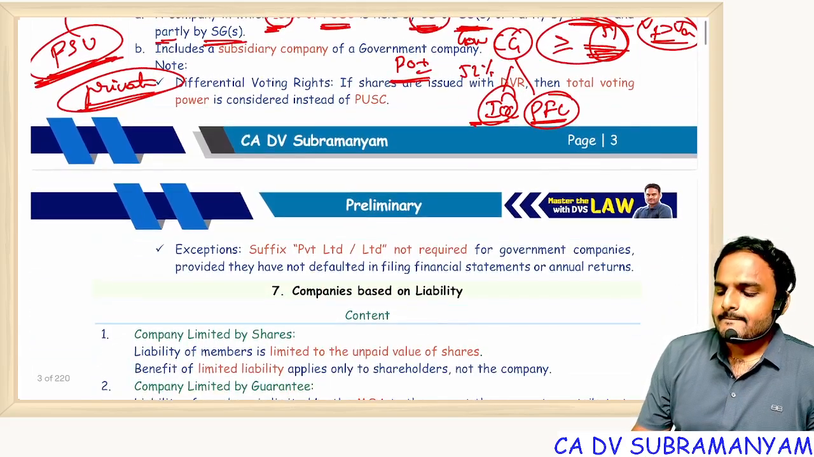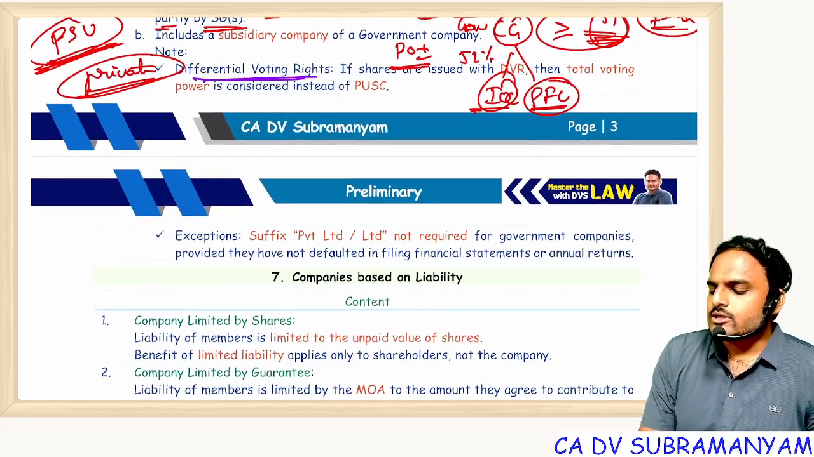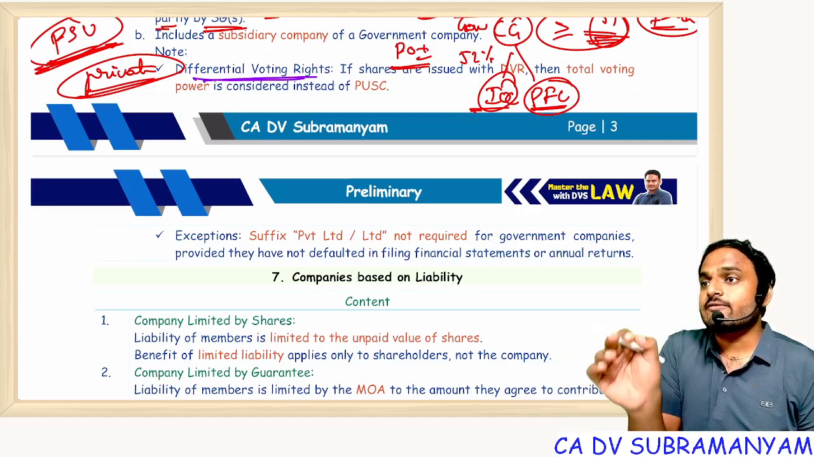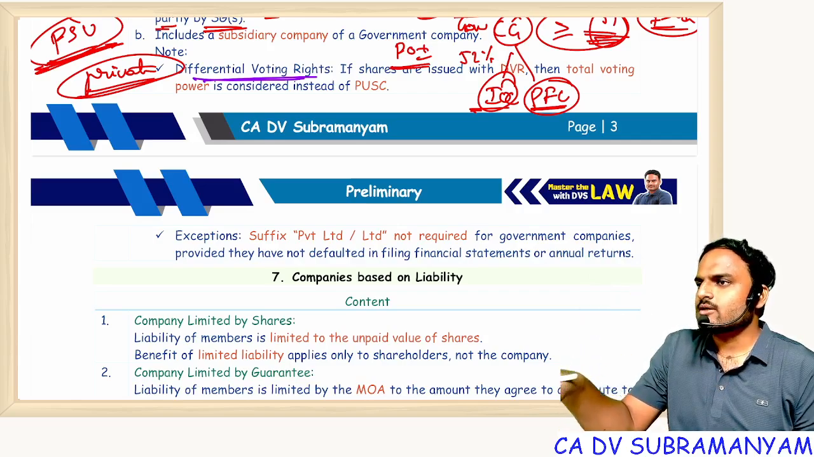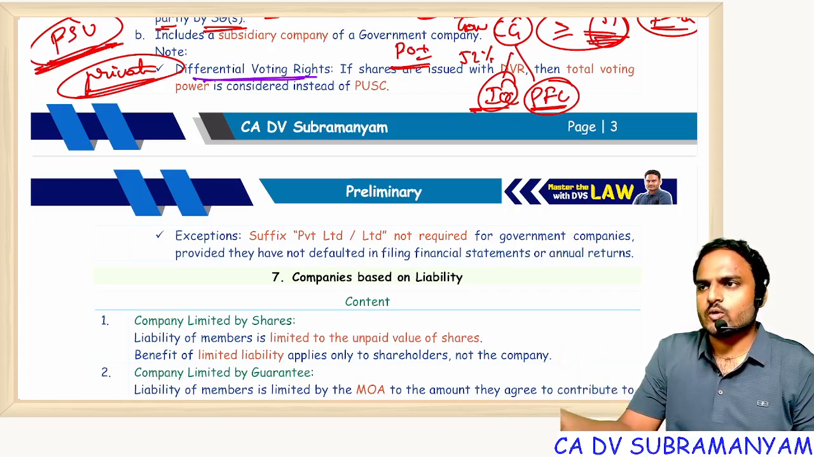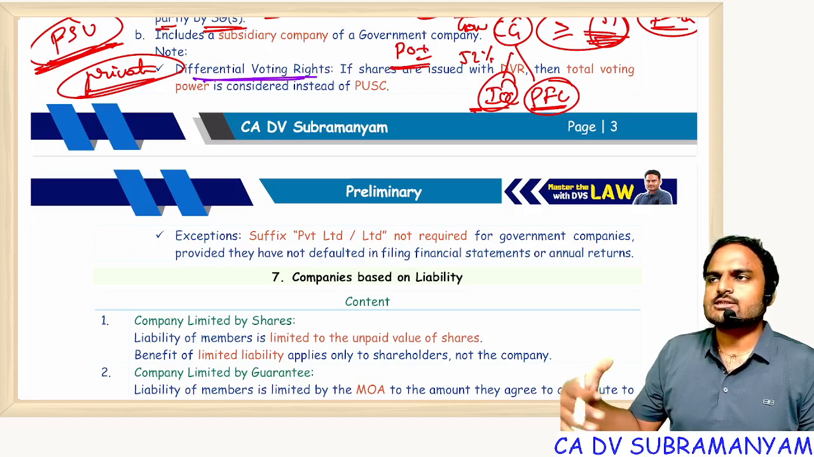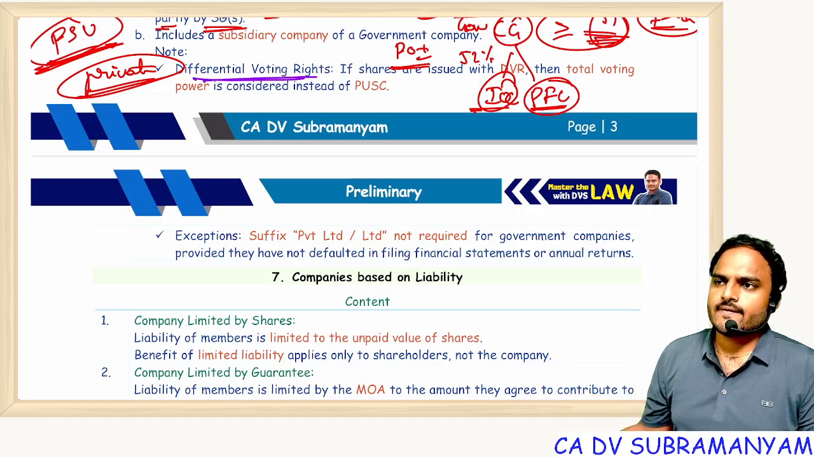Next one, differential voting rights. I already told you, only in case of differential voting rights will differences between paid up share capital and voting power come. If there are no differential shares, paid up share capital is equal to voting power. That means if I hold 10 shares, I get 10 votes. 10 shares of 100 means 10%, and 10 votes of 100 means 10% only.